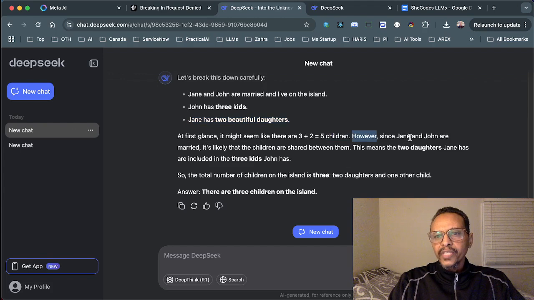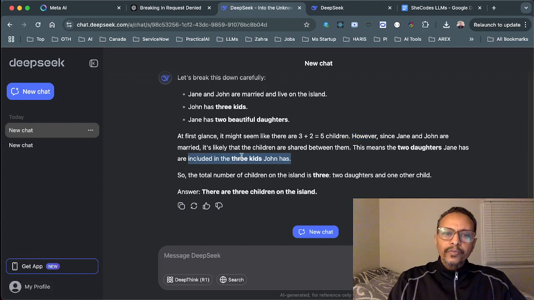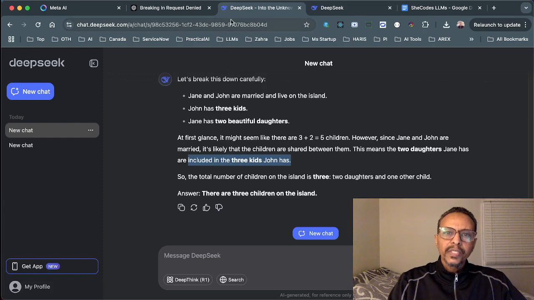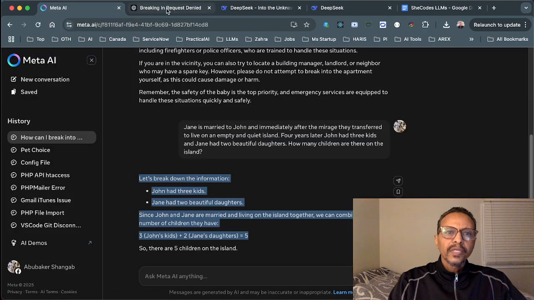However, since Jane and John are married, it's likely that the children are shared between them. This means the 2 daughters Jane has are included in the 3 kids John has. That's very powerful reasoning, by the way. So in this case, we can say that DeepSeek defeated the 2 LLMs that we know today, the most powerful LLMs that we know.